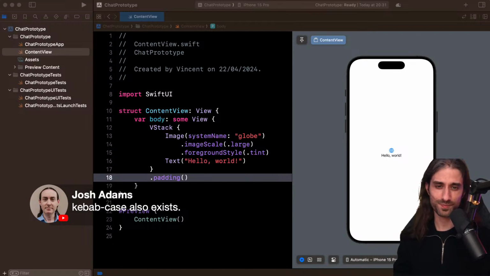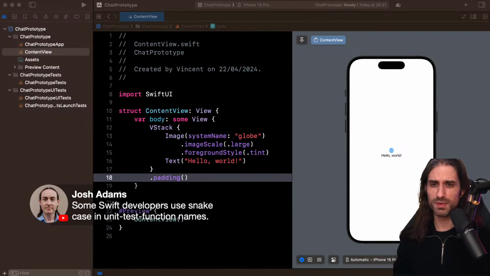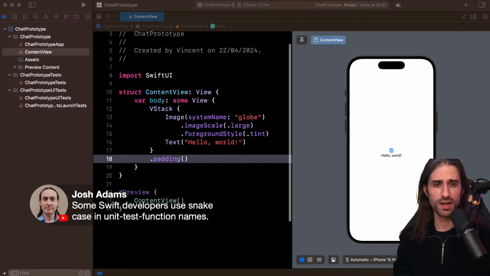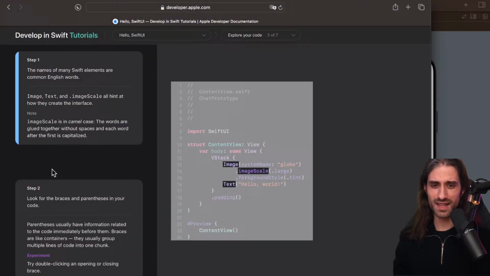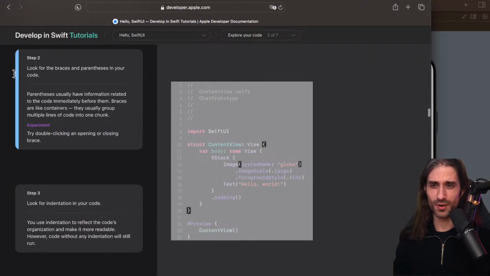But you're absolutely right. This one does exist. And good to know that some people use it for unit test function names. Personally, I would rather go with underscores, but I think it's maybe more force of habit. But yeah, kebab case. It's been a long time since I've used this one, to be honest. All right, let's go back to the tutorial.